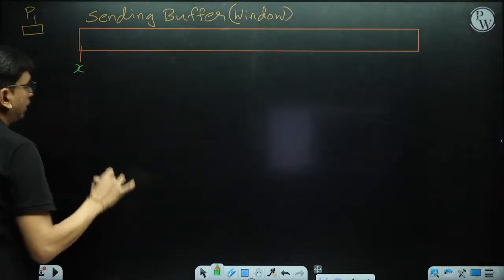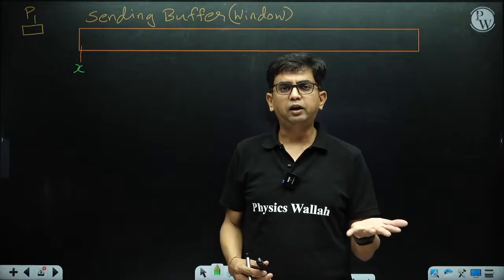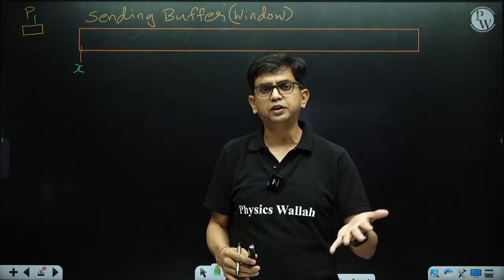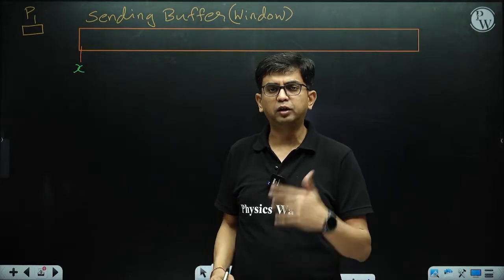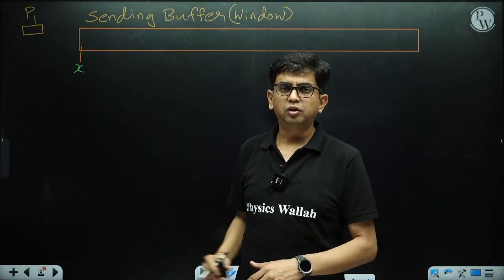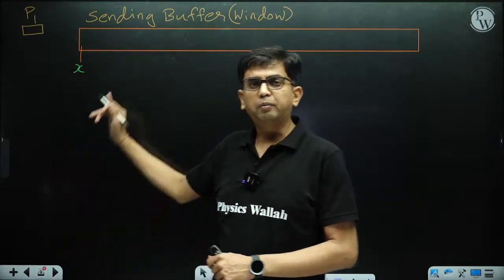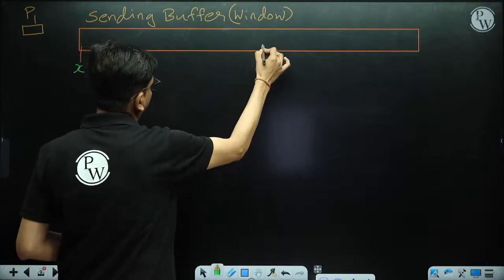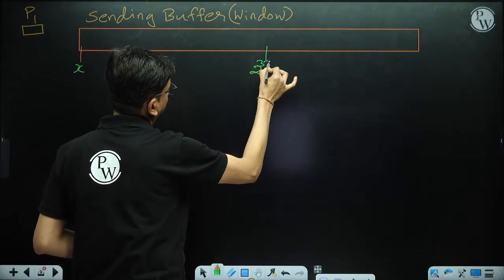Then the second byte is X plus 1, X plus 2, X plus 3. Yesterday I told that it starts with 0, but it does not actually start with 0, it starts with a random number. So let's suppose the random number is X. So the first byte sequence number is X, then X plus 1, X plus 2, X plus 3 and so on, up to 2 to the power 32 minus 1.